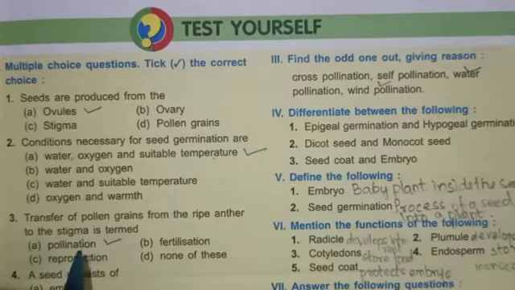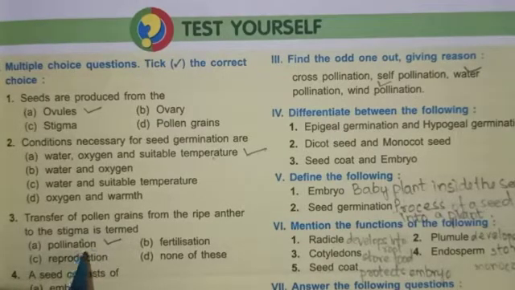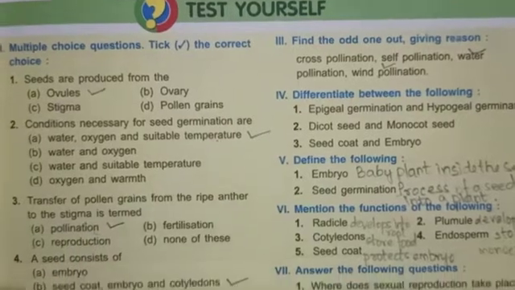The answer is pollination. Now, what is pollination? It is the transfer of pollen grains from the anther to the stigma, right? So the answer is pollination. Now comes the fourth one.